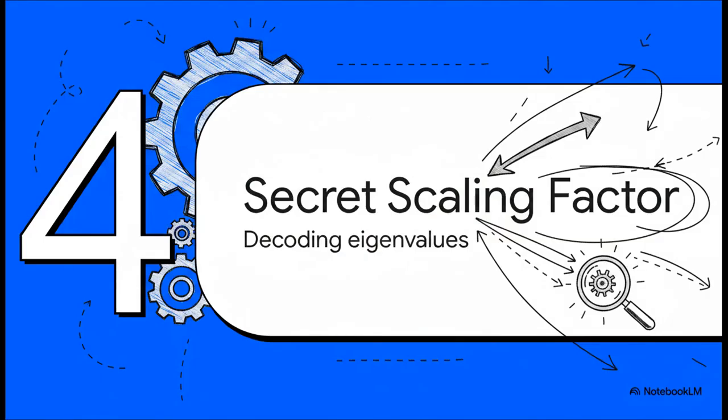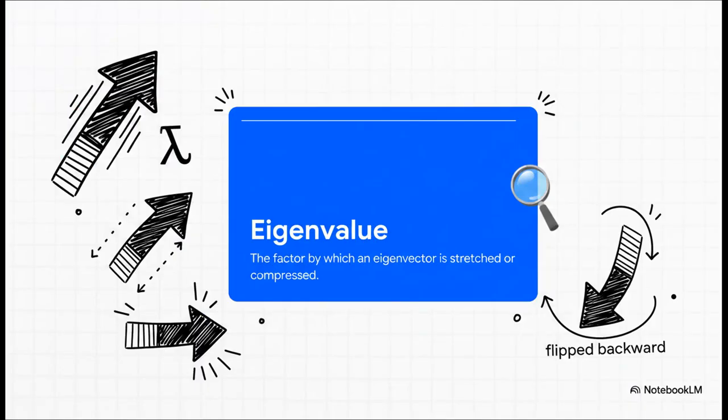Section 4. The secret scaling factor, decoding eigenvalues. Let's see how our invariant arrows build into our next major concept, the hidden engine driving the transformation. If the eigenvector is the arrow that never turns, the eigenvalue, which we represent with the Greek letter lambda, is the number that dictates its fate.